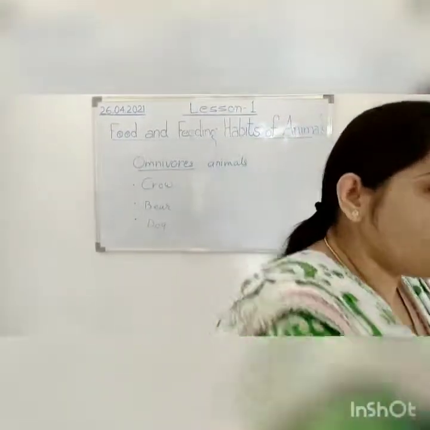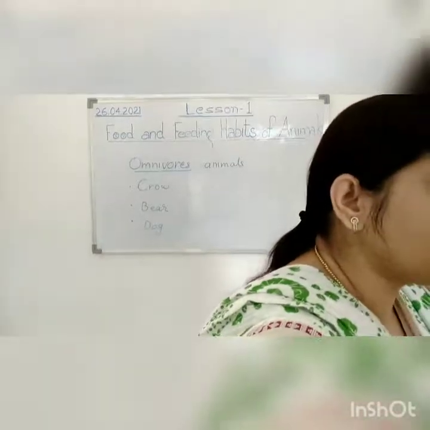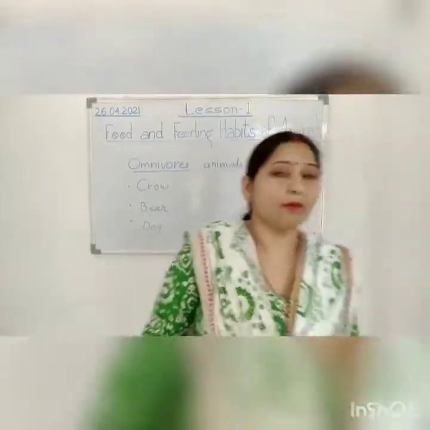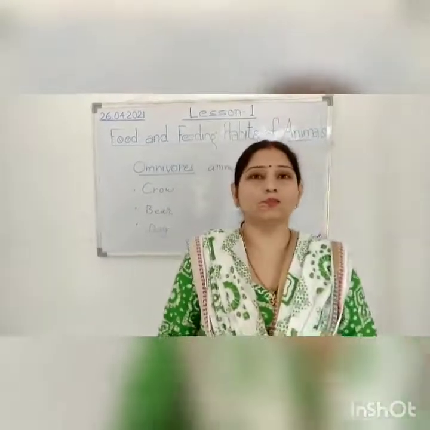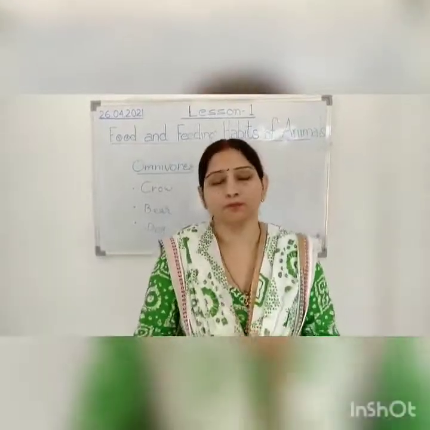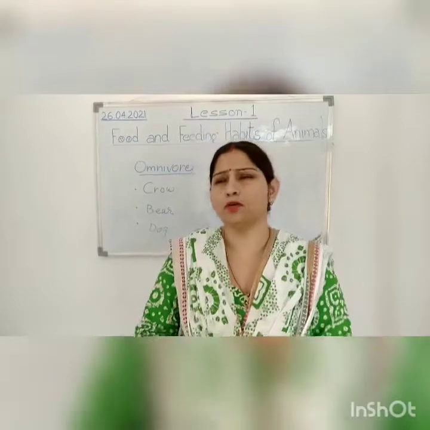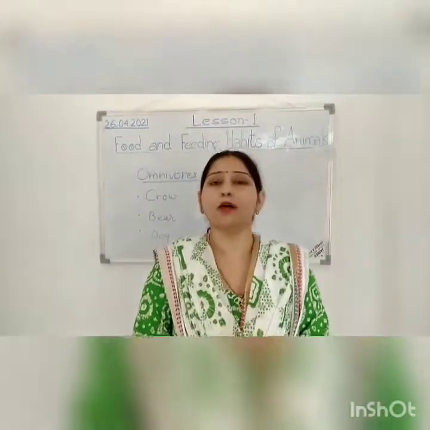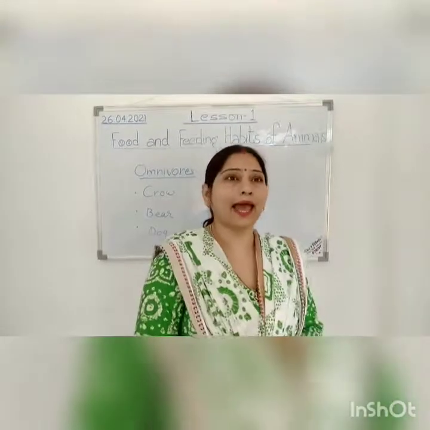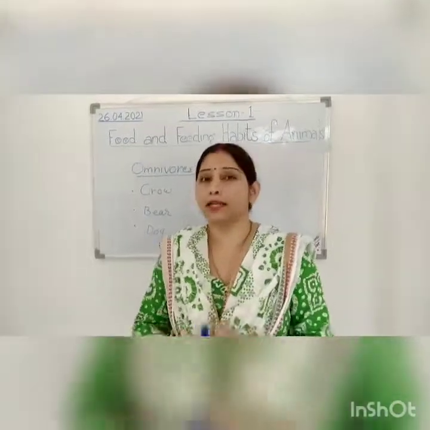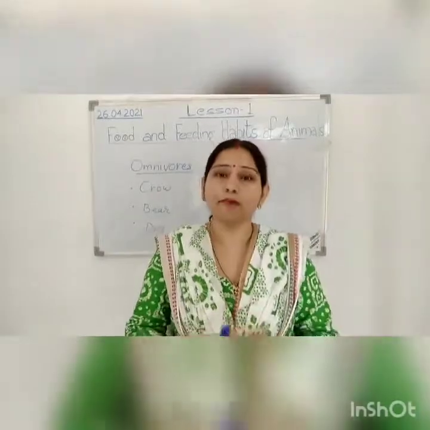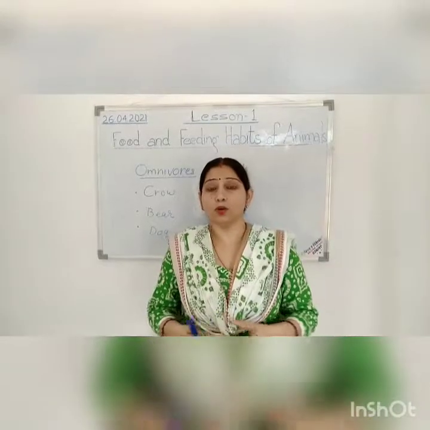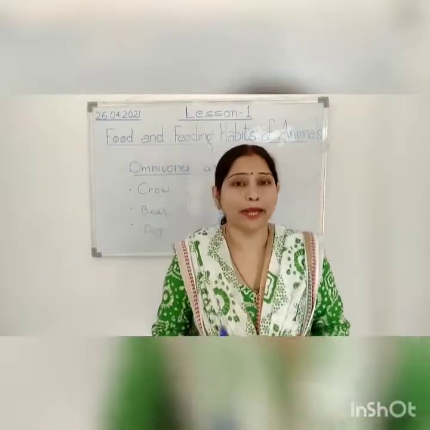Now children, I hope you all will understand about carnivores, herbivores and omnivorous animals. Now we see some other animals in our surroundings, that is pet animals and domestic animals. What are pet animals? Children, we all can see some animals that live with us. We share our home with them, right? Like cat, dog, rabbits. They live with us. We name them. We love them so much, right? And so these animals are called pet animals.